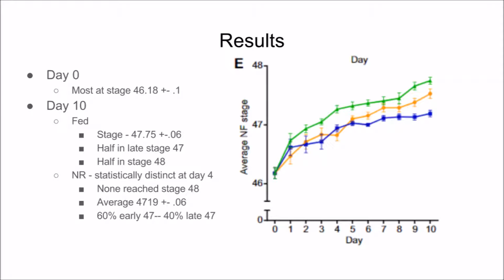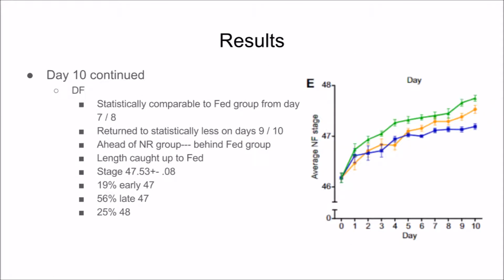reaching stage 48. Between days 2 and 7, the delayed food group was statistically less than that of the continuously fed group. On days 7 and 8, the group became statistically comparable to that of the continuously fed group. However, this number dropped for days 9 and 10, where it again became statistically less. The delayed food group had an average stage of 47.53, with some members of the group reaching stage 48.